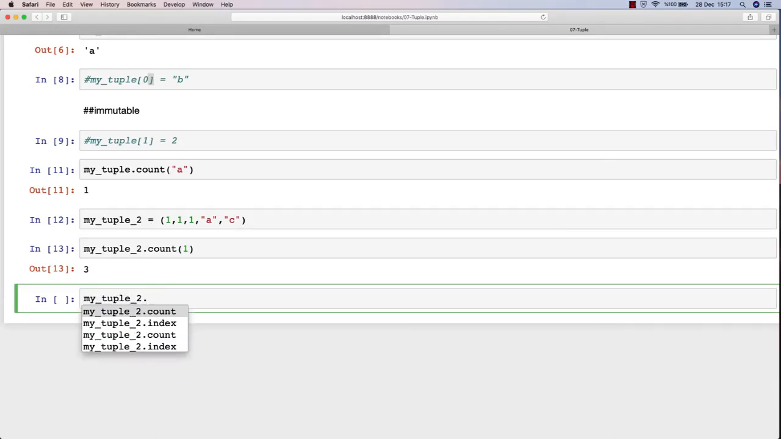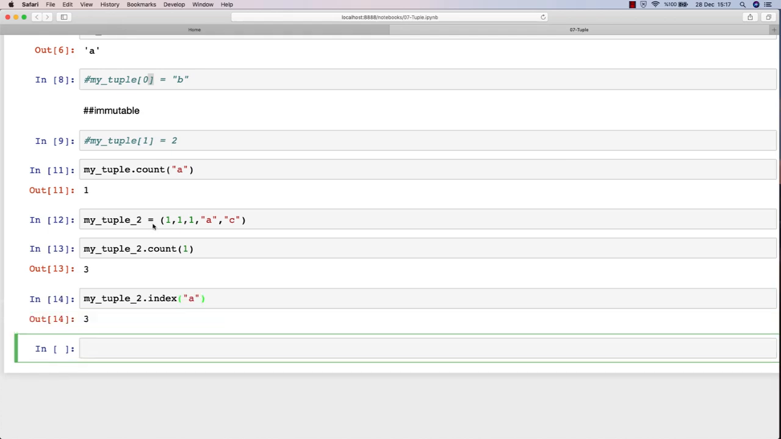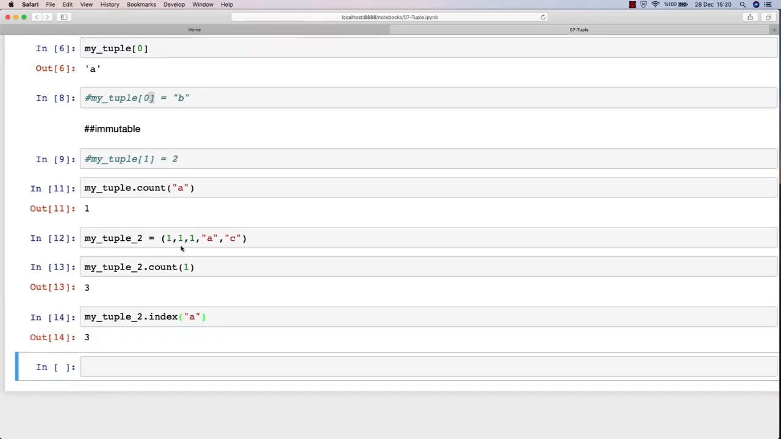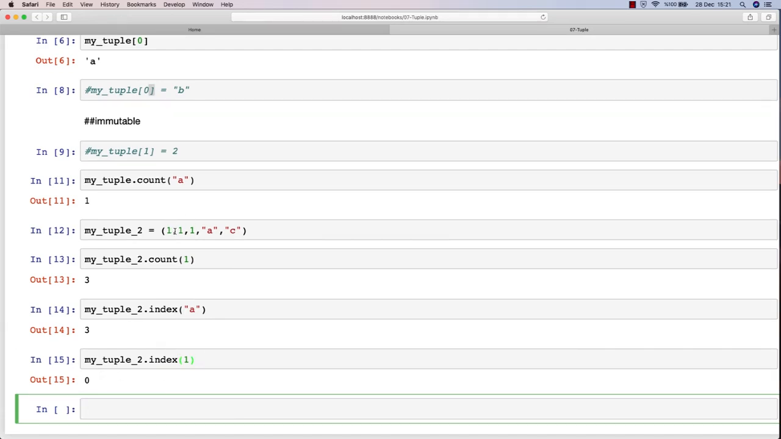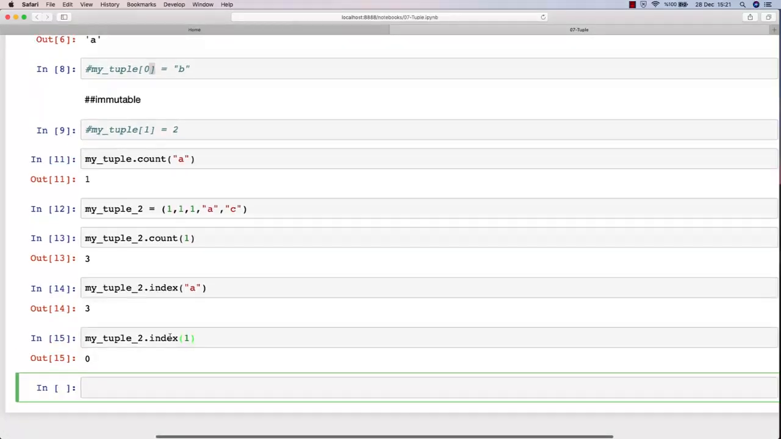So if you say my_tuple2, as you can see, we have an index. So it gives the index of a specific element as well. So if you say A, it will give 0, 1, 2, and 3. So A is located at the third index. But we have more than one 1 here, right? So if I say my_tuple2.index(1), what will it give? It will give the first index where it encounters the specific element. So it's 0 for us. Yeah, it's located at the second index as well, but it just gives the first location that is found.